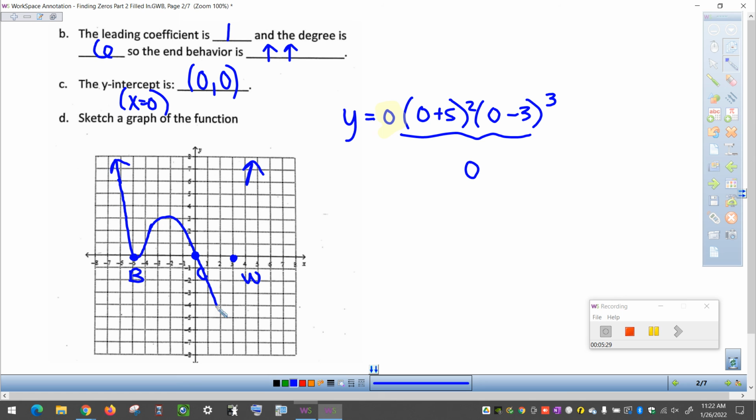When it crosses through, we want this part through the x-intercept to be pretty straight. If we were to zoom in on that, it would almost look like a linear straight line. Then notice that we need to wiggle through the last one, so we need one more turning point so it can come back. My best advice for doing the wiggle is to come up a little before the x-intercept so you can go flat, and then continue a little bit afterwards. What I'm looking for on your wiggle is that I can tell that there's a little bit of a bend in the line, and that it's not just perfectly straight through.